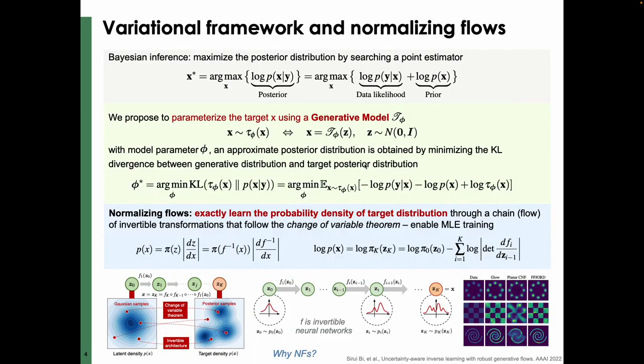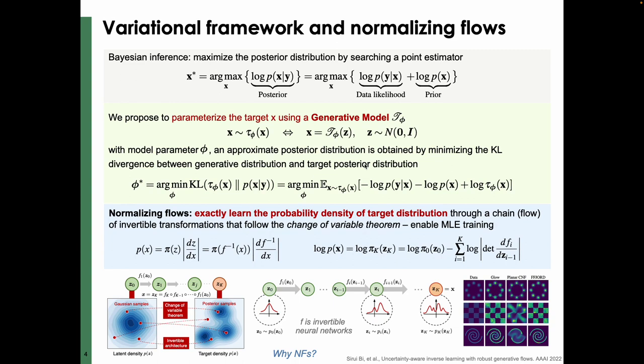To fully search all possible solutions, we propose to parameterize the target images using a generative model, which is used to learn the unknown distribution. An approximate posterior distribution can be obtained by minimizing the KL divergence between the generative distribution and the target posterior distribution. But the question is how to select the generative model.